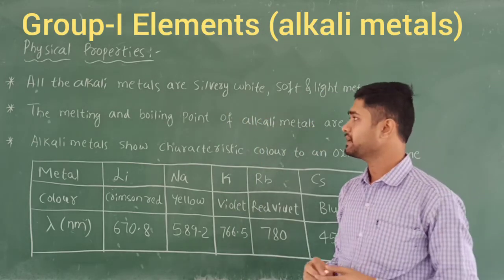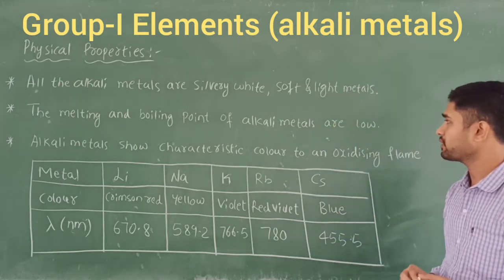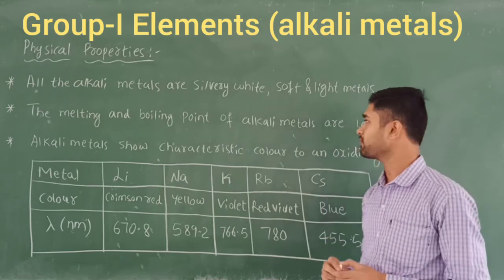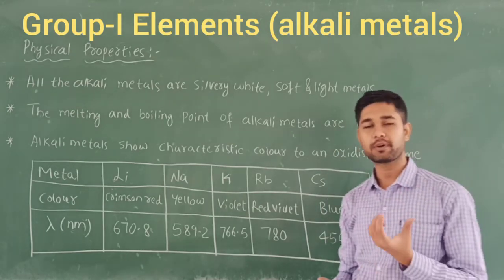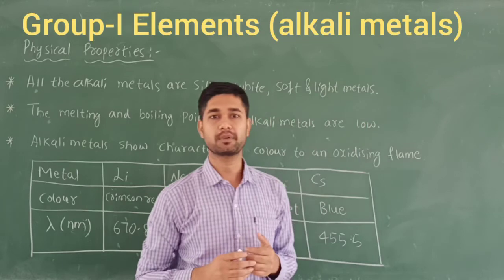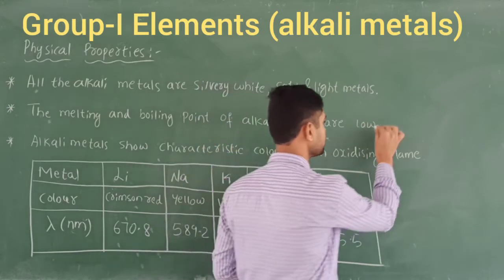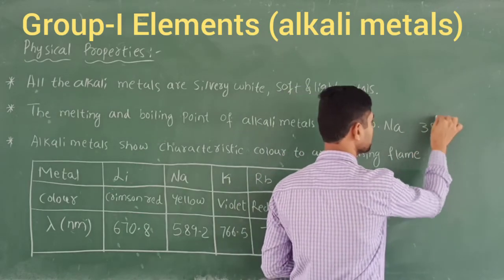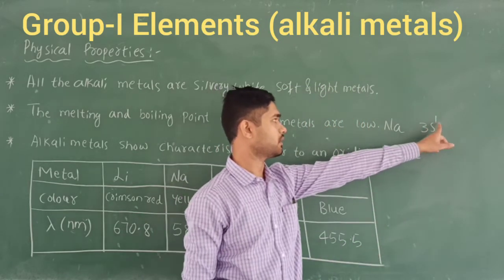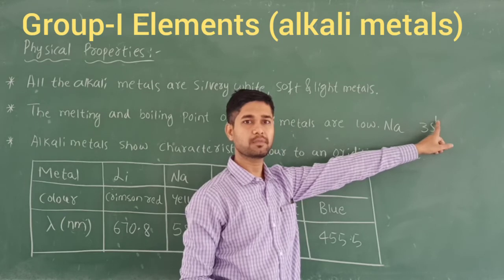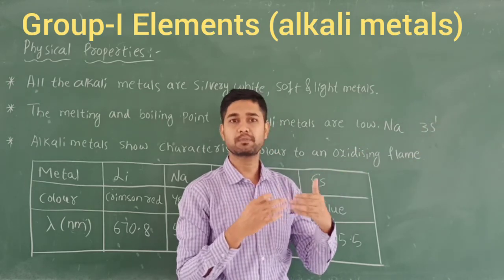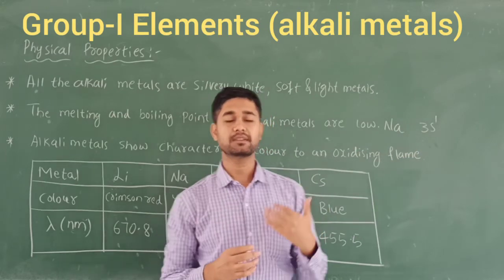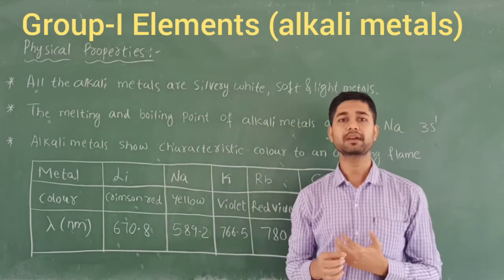The next property: the melting and boiling points of the alkali metals are very low. They are low because of the weak metallic bond. If I take the example of sodium, its outermost electron configuration is 3s1. Due to the presence of this one valence electron in the outermost orbital, only one electron is used in bond formation. So this forms a weak metallic bond, and that's why the melting and boiling points are low.